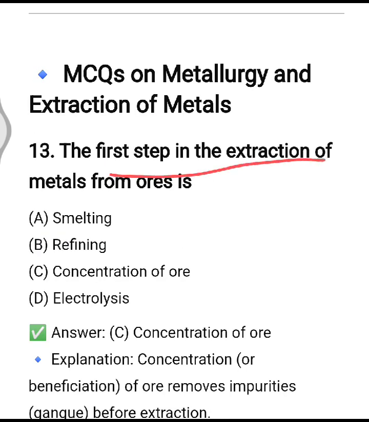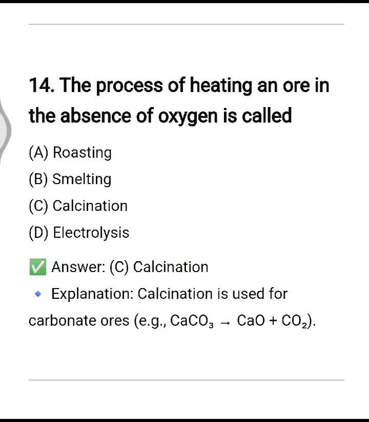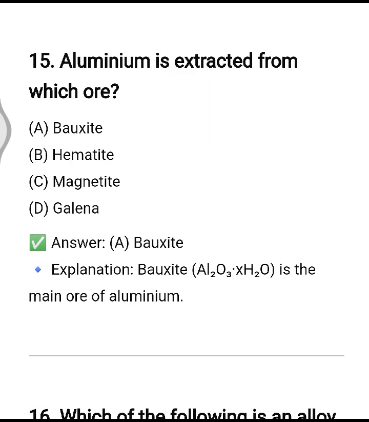The first step in extraction of metal from ore is called concentration of ore. Option number C is correct one. The process of heating an ore in the absence of oxygen is called calcination, whereas roasting is done in the excess of oxygen.